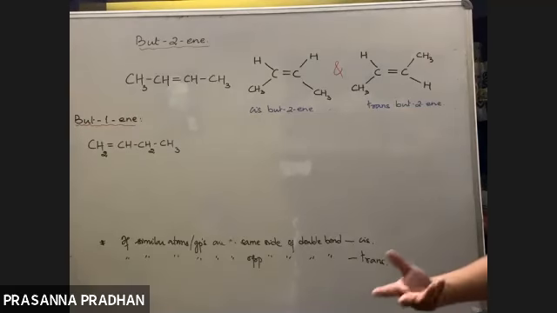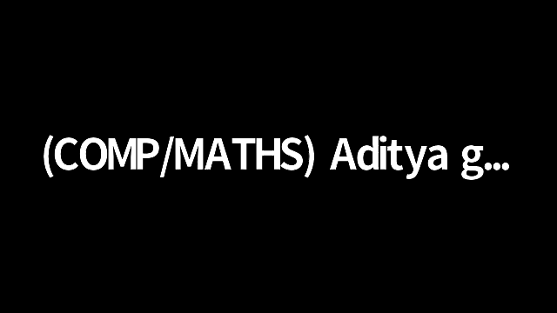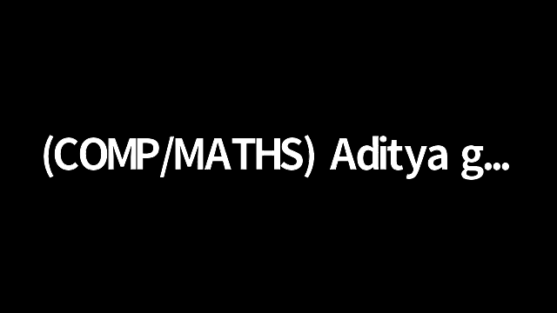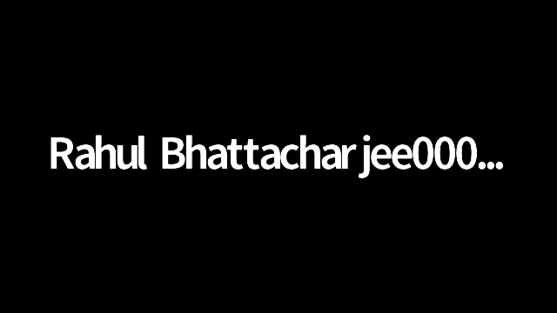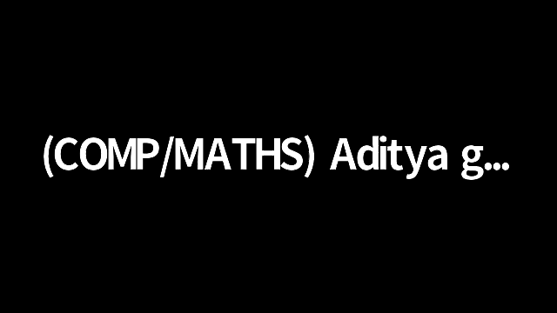Obviously they differ in structure, but in what? Position. Position of what? The double bond position. Exactly. That's what I wanted to hear.